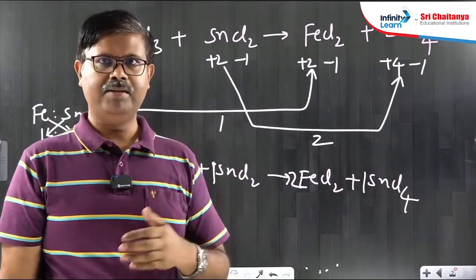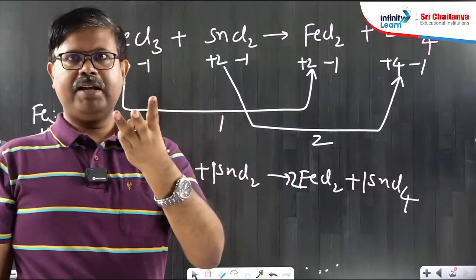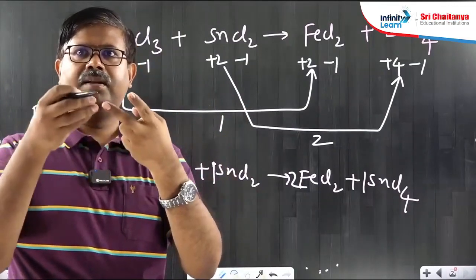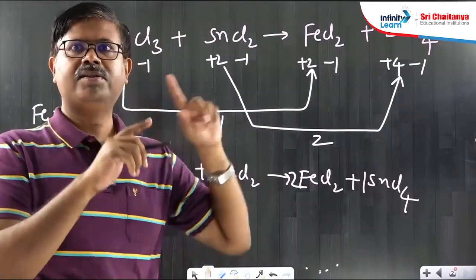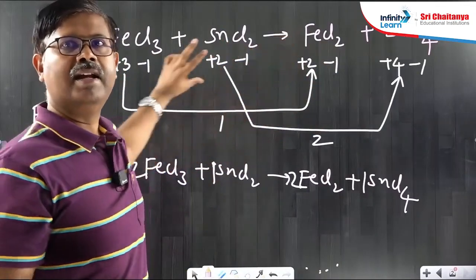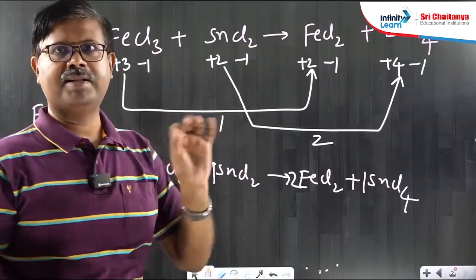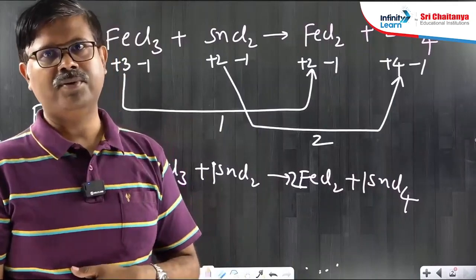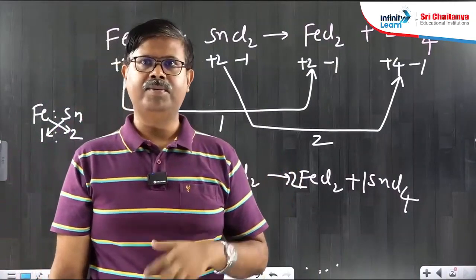Tomorrow we will see a few more examples of balancing. Again, go through only the 3 steps I taught. The first step is finding the oxidation states and seeing whichever is changing. The second is the most important: find the total change, take the ratio of the change, and cross multiply with the products. That's it. This is the most important step. The first and third steps are simple. So go through it up to here. Tomorrow we will see a few problems on this.